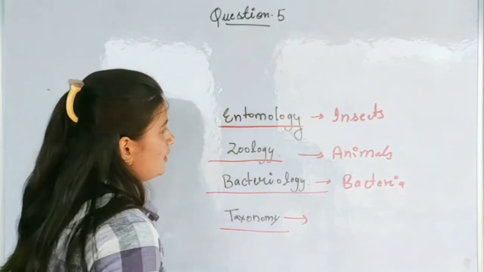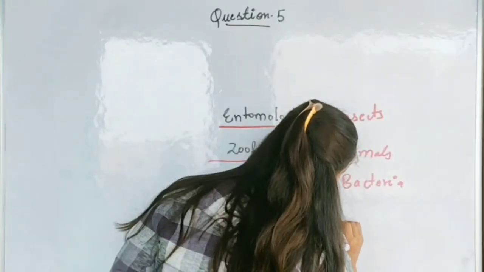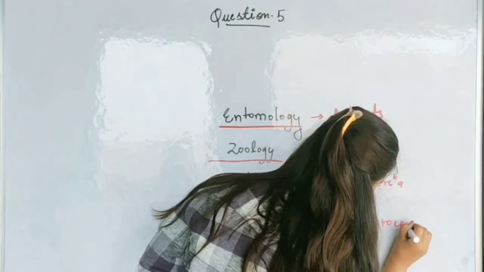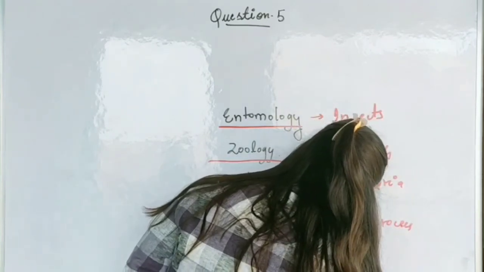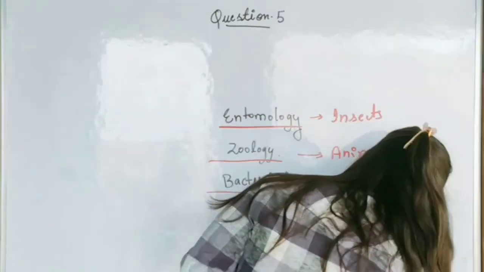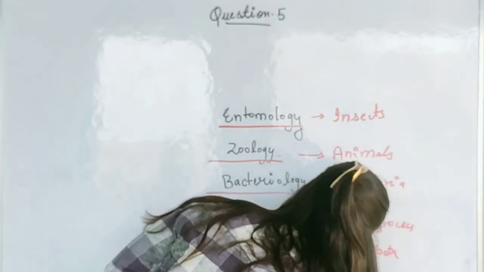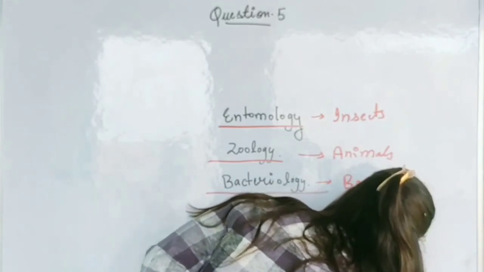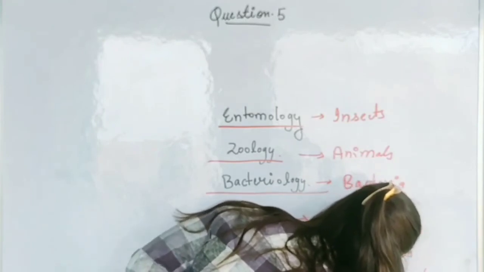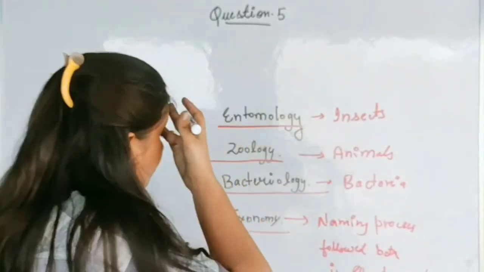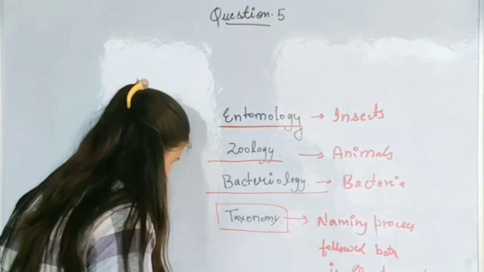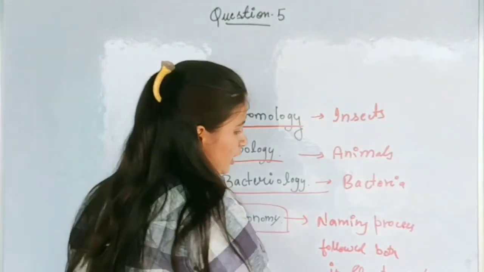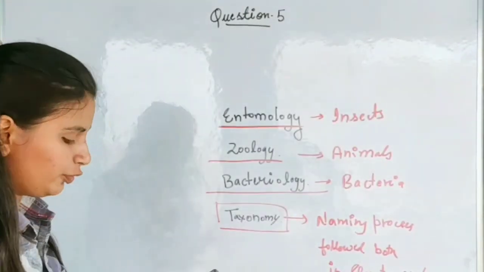Taxonomy is the study, or we can say directly the naming process, followed both in plants and animals. So the question asked us which of the following is followed in both plants and animals. So the term taxonomy is the correct answer. Now move to the next question.